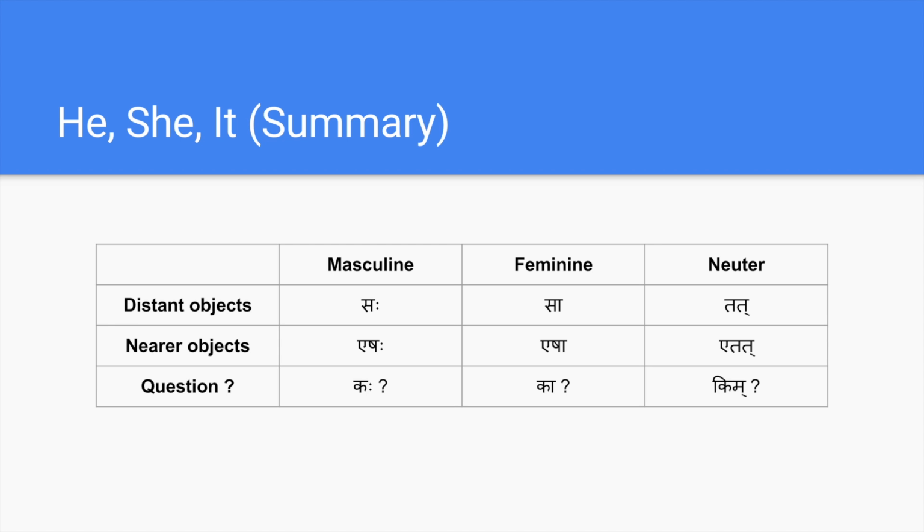We have also seen the summary of the last class: we have masculine, feminine and neuter. For distant objects, in general we use Saha, Sa, Tat. That is the most frequently used while talking. For nearer objects we use Eshaha, Esha, Etat. And for questions we use Kaha, Ka, Kim.